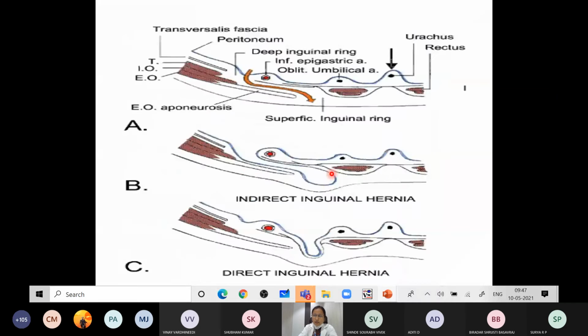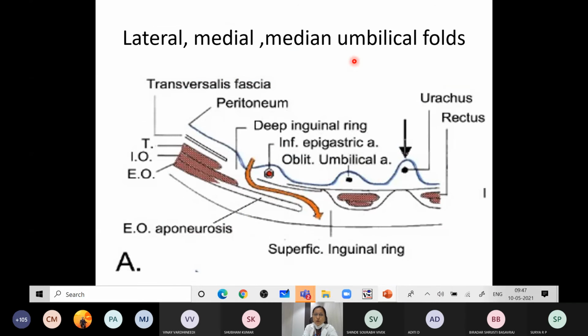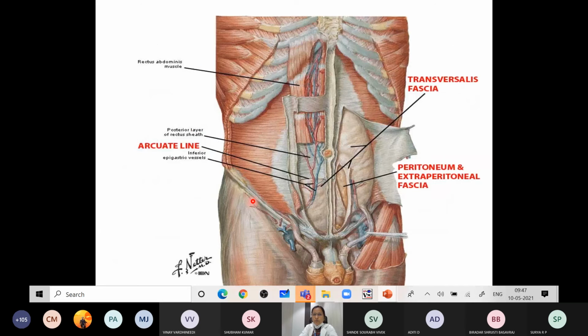So these are the three folds that you will be seeing: the median, the medial, and the lateral umbilical fold. These are the three folds which will be seen along the peritoneum.